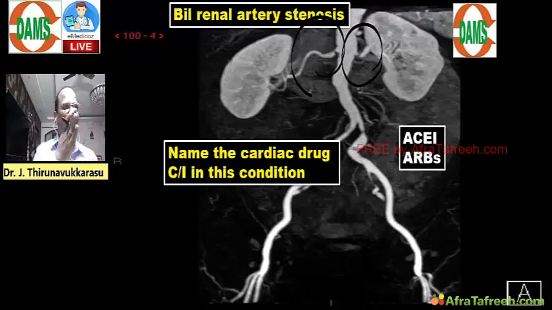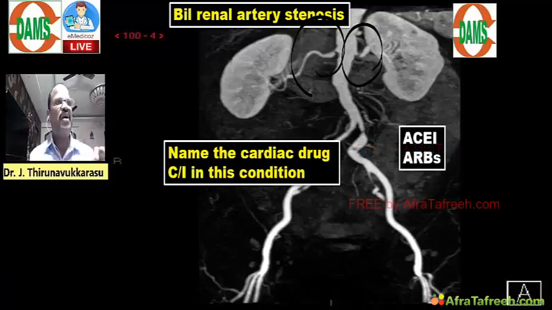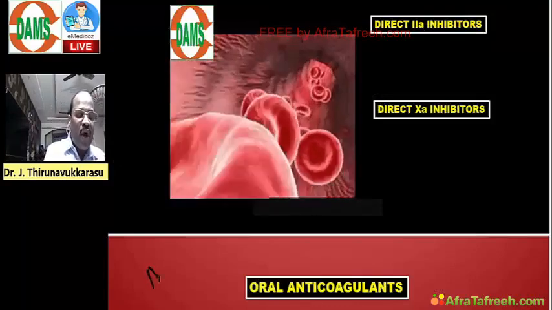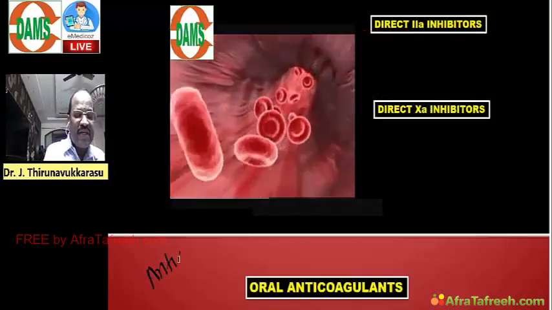So they may link pharmacology with radiology also. They may give a radiology picture and ask you. So pharmacology, medicine, pediatrics, gynecology, radiology, physiology, everything you must correlate and answer. Next, very important, the anticoagulant chapter you must revise here.